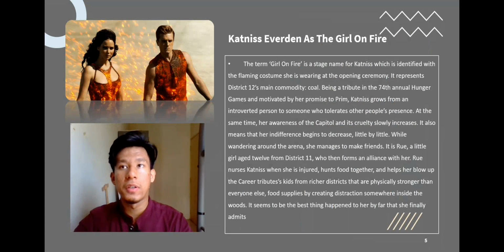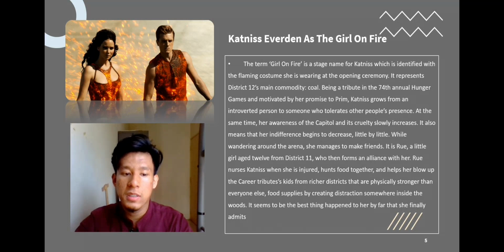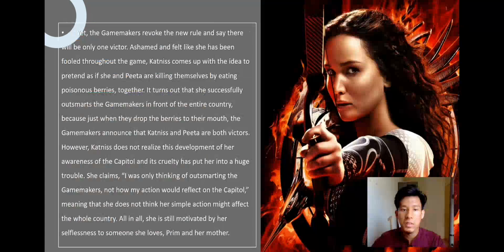In the plot of The Hunger Games books, Katniss Everdeen is called the Girl on Fire, a name that identifies with the flaming costume she wore at the ceremony. So just like in the picture, we can see that Katniss and Peeta are involved in the Hunger Games. Yet the Gamemakers revoked the new rules, saying that they only want one victor. In the end of the story, only one victor can win, but she and Peeta are about to kill themselves by eating poisonous berries together.